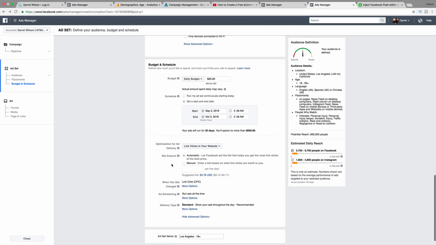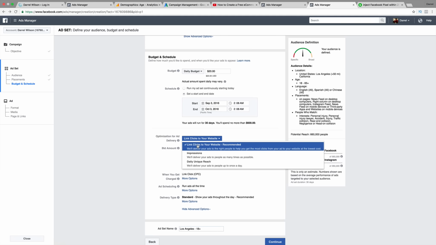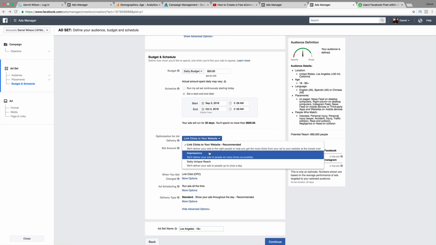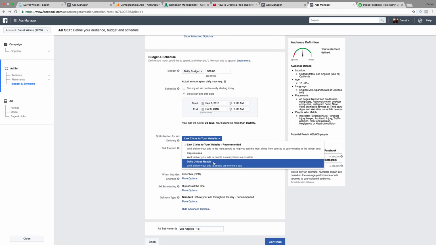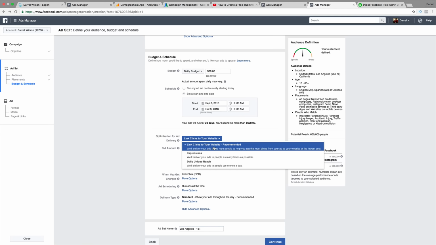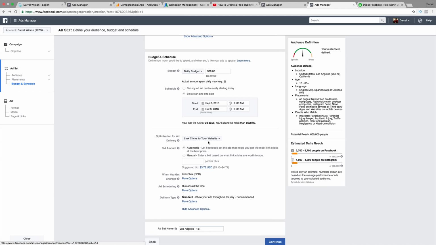So, optimization for ad delivery: link clicks to your website. We'll deliver your ads to the right people to help you get the most clicks from your ad to your website at the lowest cost. That would be good, because people who are really interested in this type of field would need that. So we probably wouldn't want to do impressions here. We wouldn't want to do daily unique reach either. I think link clicks to the website is more efficient because people who are clicking on that really need an attorney. I never click on those things unless I really need an attorney, right? So this would probably be your best option.